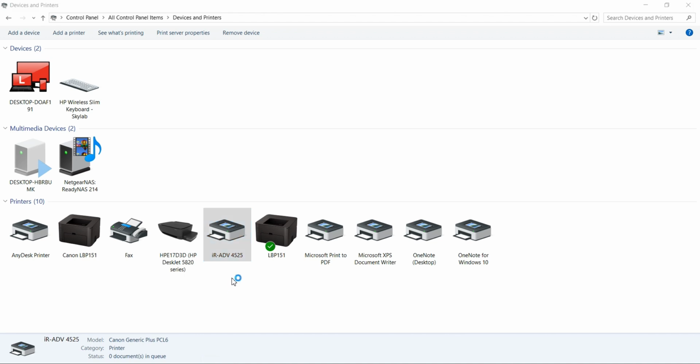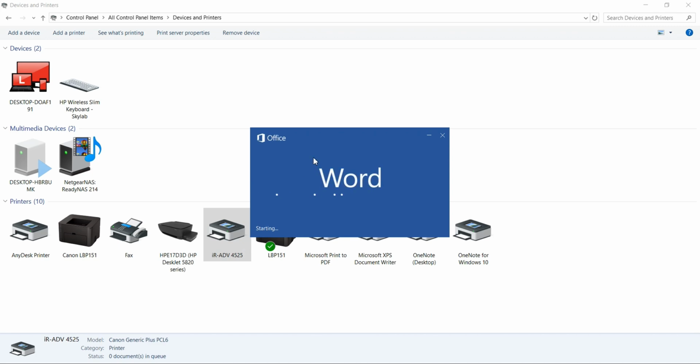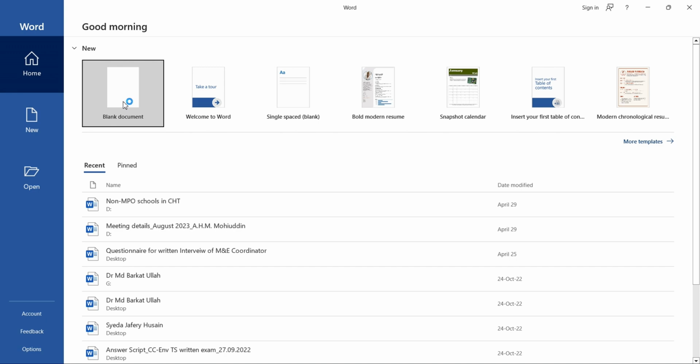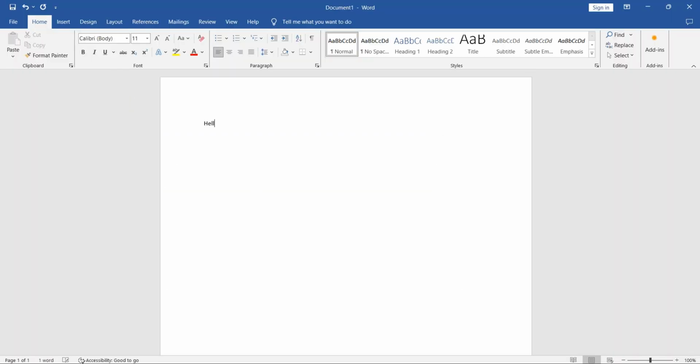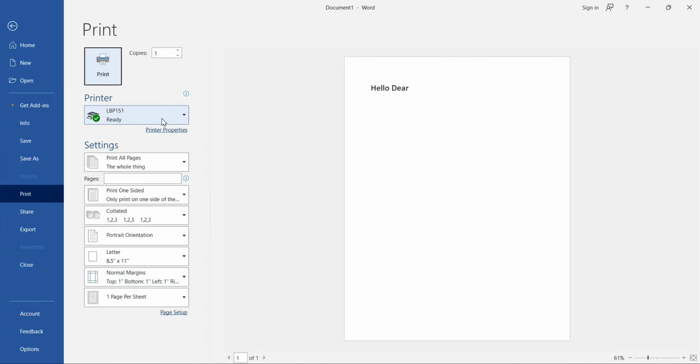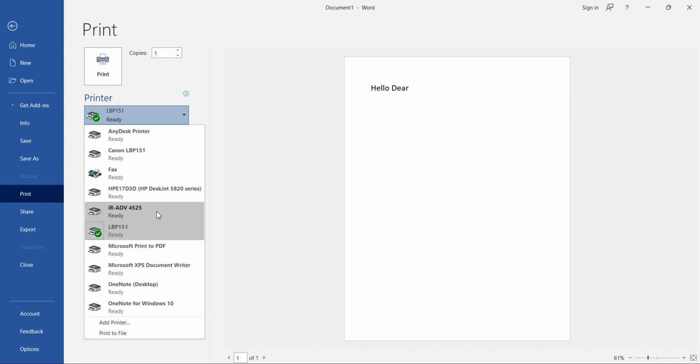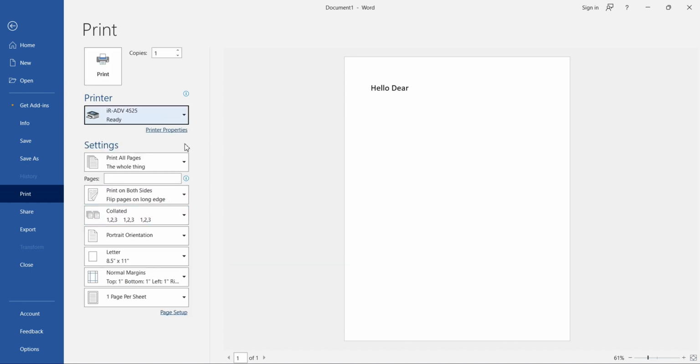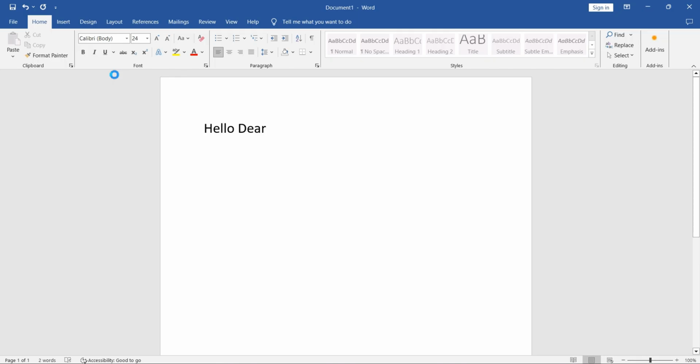Now I am going to check. I am writing something on a MS Word document. Now I am going to select the printer to print the document. Let's go to the printer panel to check the printer received the printing command or not.